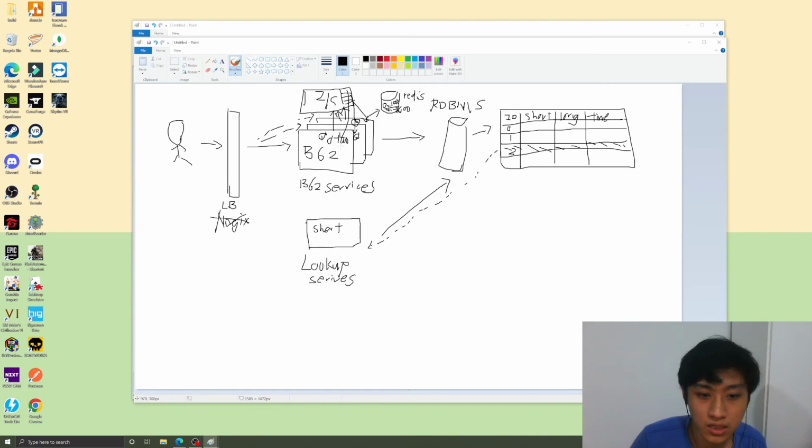If one service has exhausted all the counts that have been provided to it, it can request from Zookeeper again, and Zookeeper will provide another set of counts, which can then be maintained independently by each service. Coming back to Redis, you can use Redis with persistence enabled to maintain the count within each service.